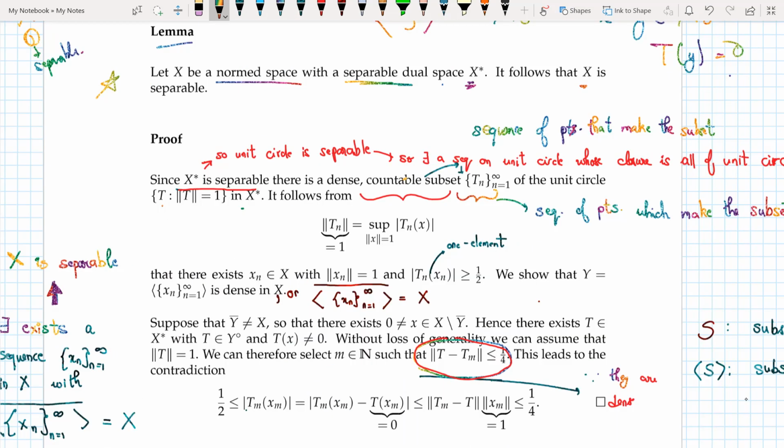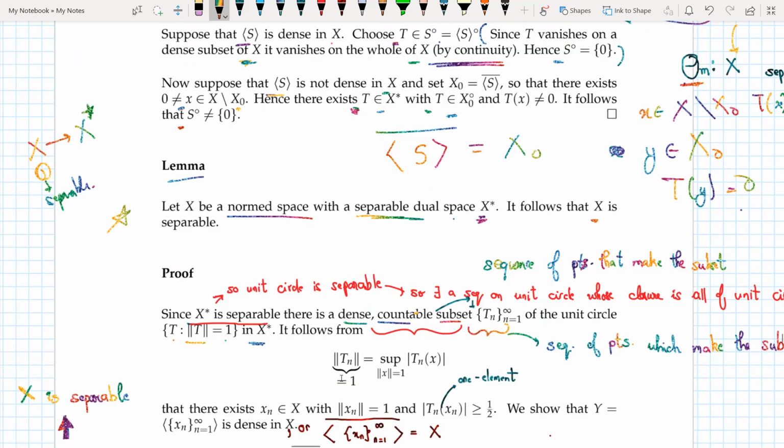Since X star is separable, there is a dense countable subset on the unit circle, such that norm of t is equal to 1 in X star. So let's consider this as my space X star.